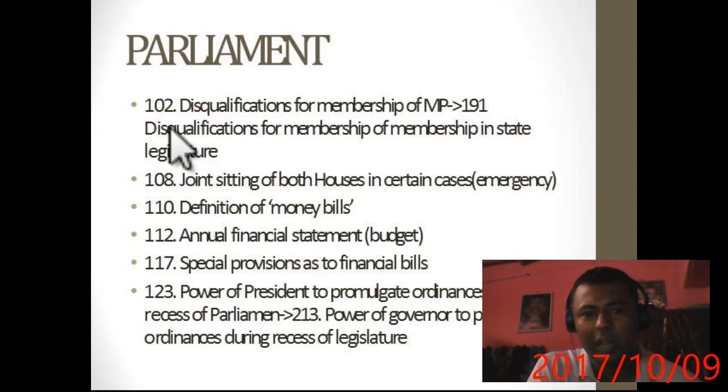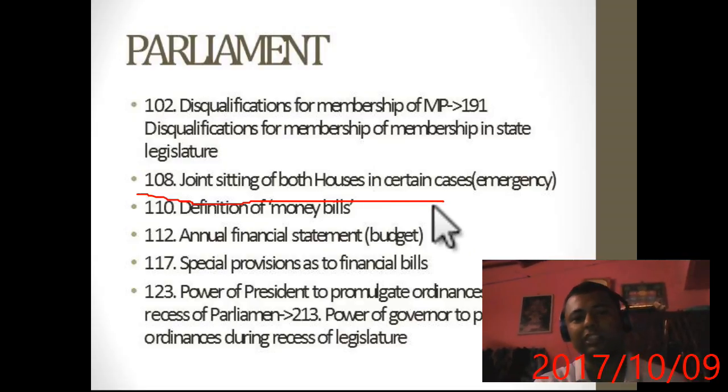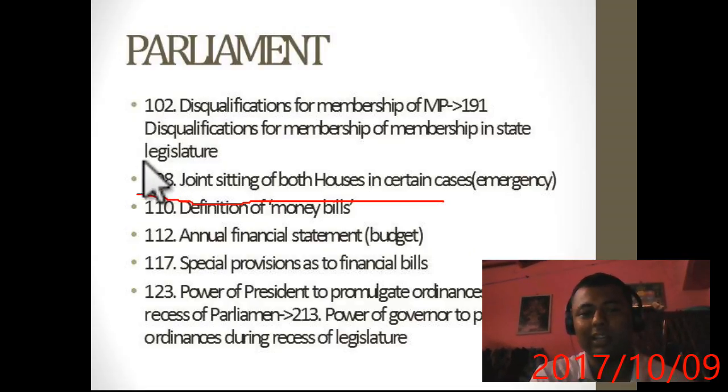Now in 109, disqualification of members of MPs, just add 89, that is 191, disqualification of members of the state legislature. Remember, article 108 is joint sitting of both the houses in certain cases, but this provision is not in the state government. So remember, 108 is like an emergency. We call emergency, we call ambulance, we call police, meaning it is an emergency situation. In this way we can remember article 108.